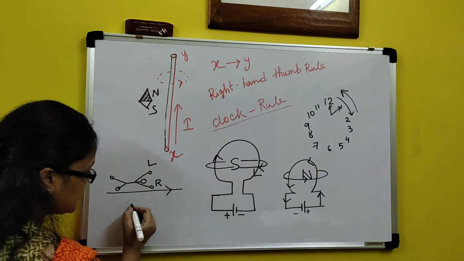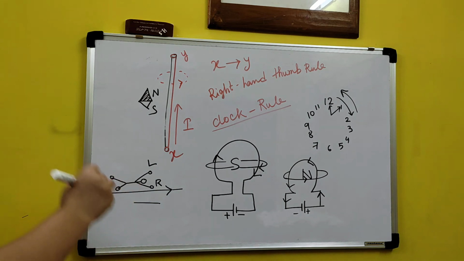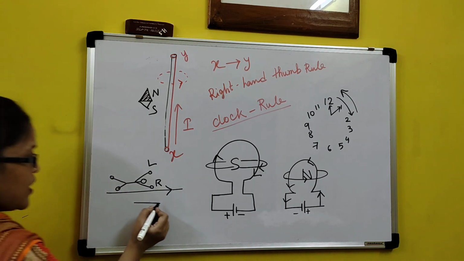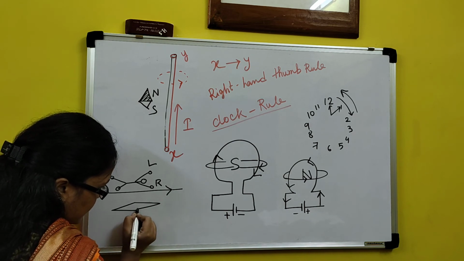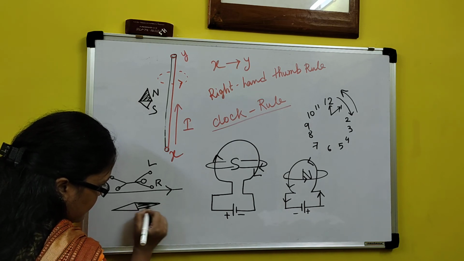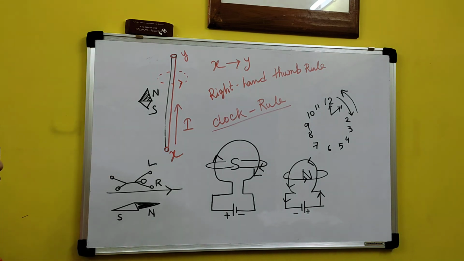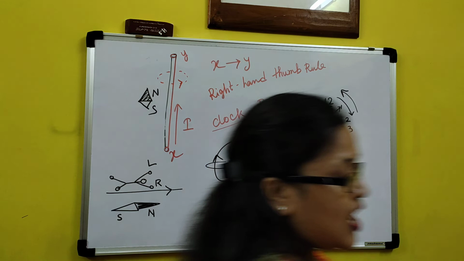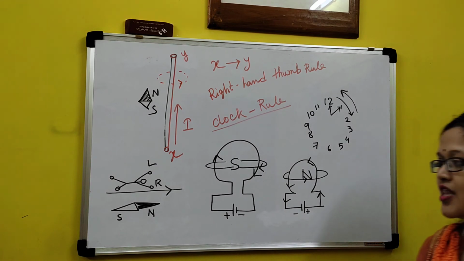Right now this is my compass. The current flow has not started yet. So this is my compass. Now when current flow starts, the needle of the compass, the north pole of the compass, will be deflected towards its left hand.